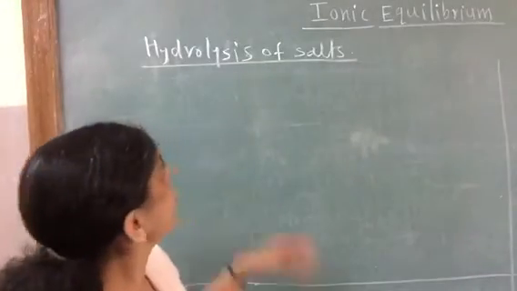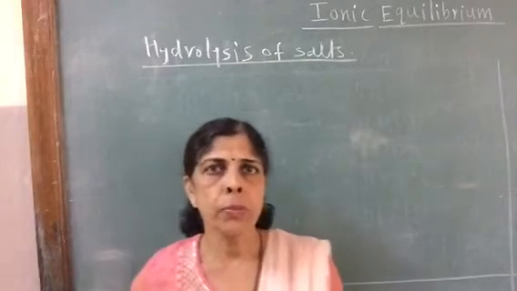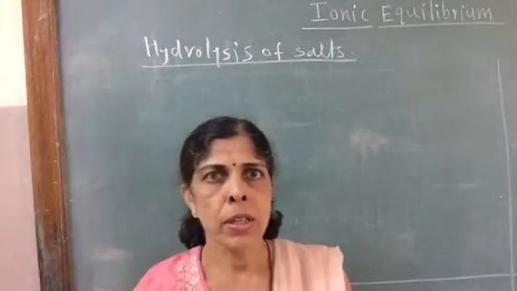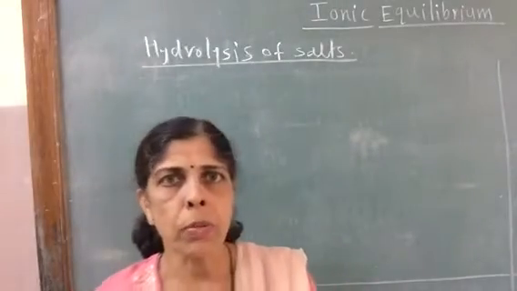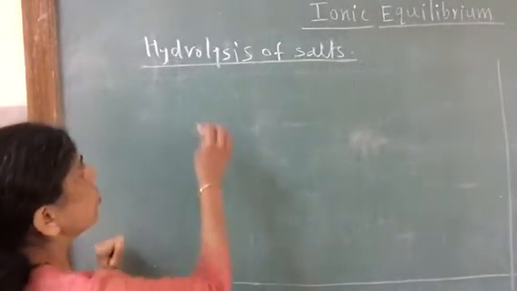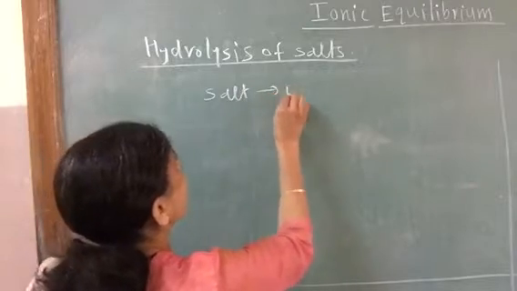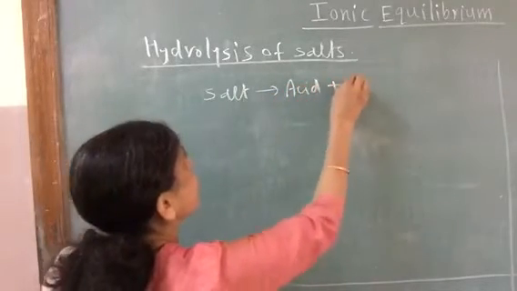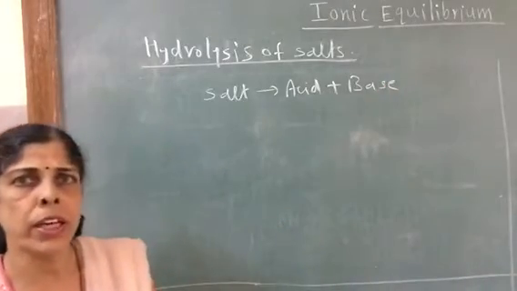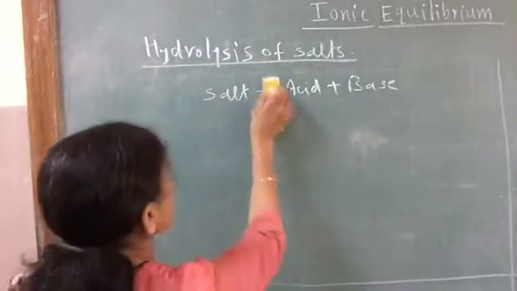Now we will continue the chapter with hydrolysis of salts. Before going to the concept of hydrolysis, we will see which are different types of salts, and then we will go to the concept of hydrolysis. Any salt is obtained from one acid and one base. Acid plus base gives salt plus water.